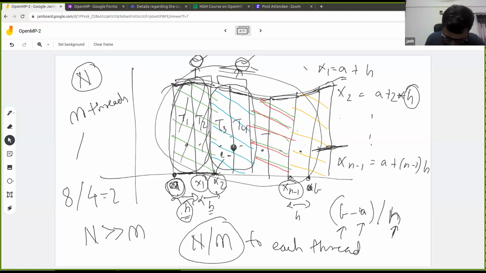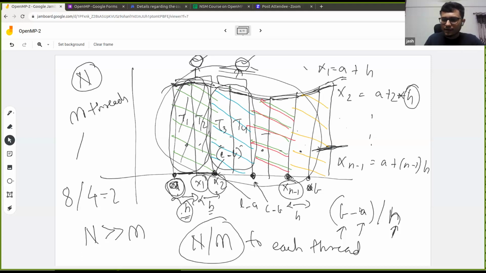Let's say LB. In case of thread one, this point will be its local A and this will be its local B, and so on. For thread 2, this will be local A, this will be local B, and so on, right? So each thread needs to know what is local A, local B, and local H. So how will we go about finding this?